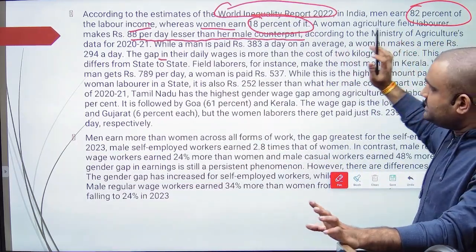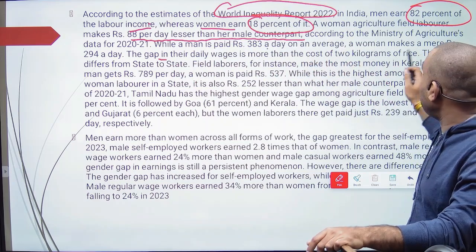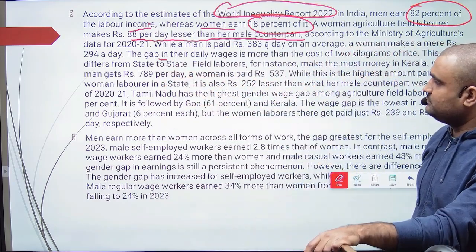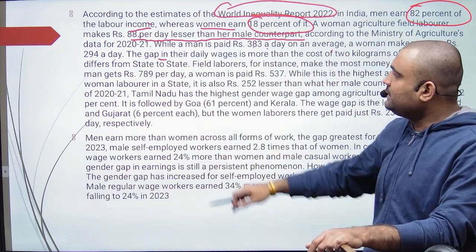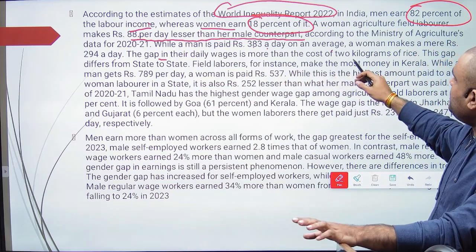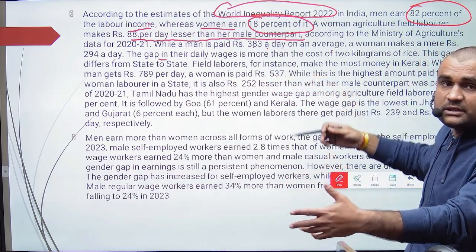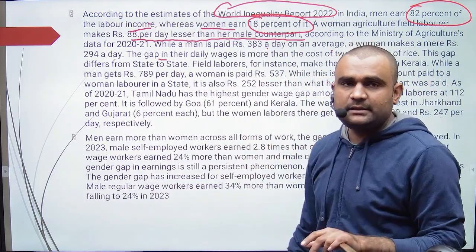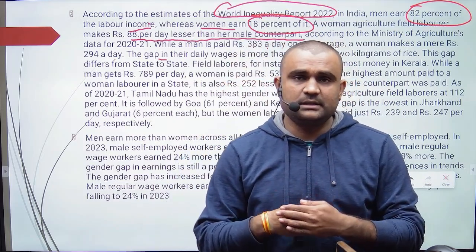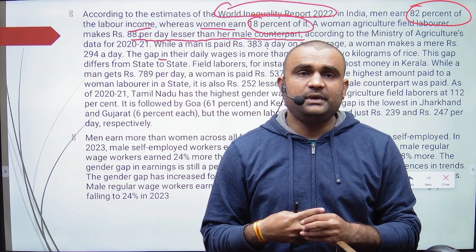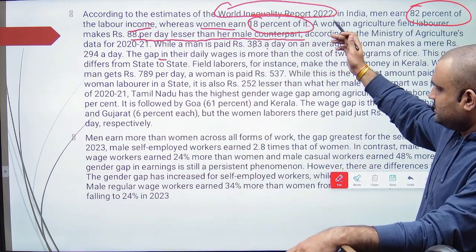According to the Ministry of Agriculture, this time while a man is paid this a day, on average a woman makes a mere rupees 294. Okay, this is what they have written, 88 का difference. देखिए यहाँ से यहाँ तक आ गया. The gap in their daily wage is more than the cost of 2 kilo of rice. ठीक है ना, तो गैप जो है वो 2 किलो चावल से ज़्यादा है. मतलब this is indirectly they are telling that women starve because the income difference makes them vulnerable for the food. बस इतना ही बोला गया है. ठीक है ना, ऐसे से लिखा गया है.